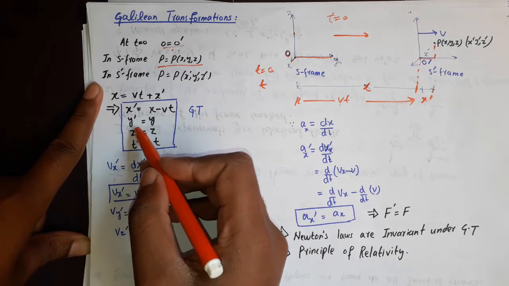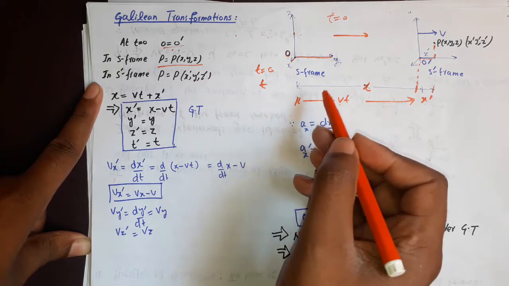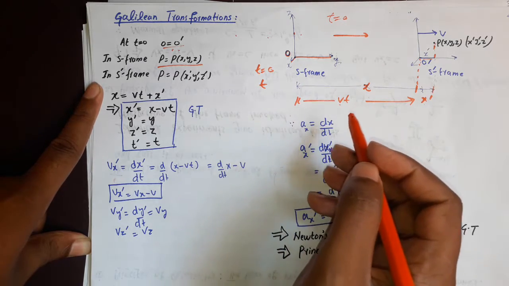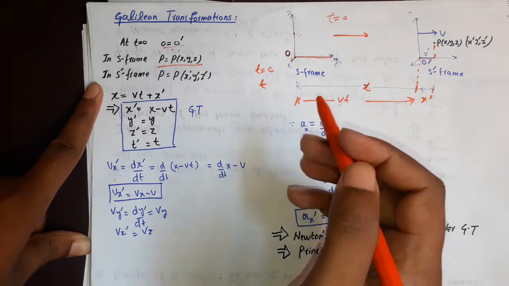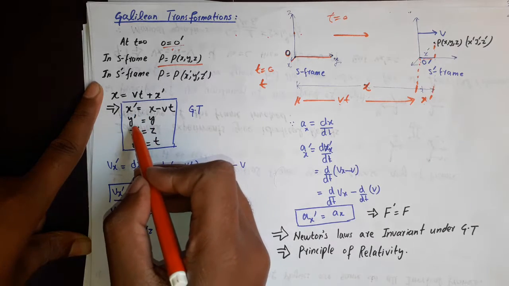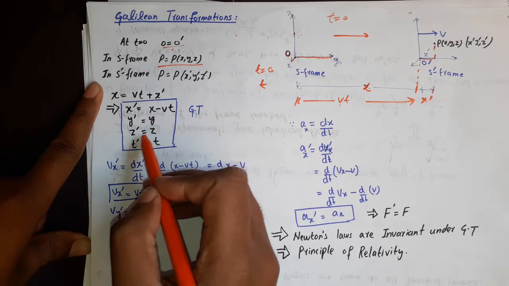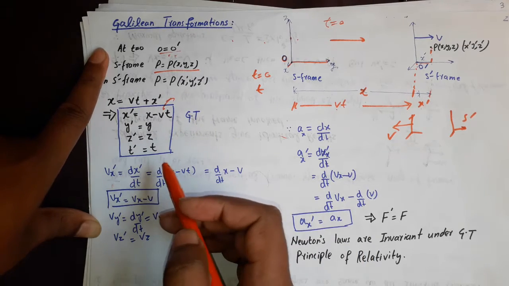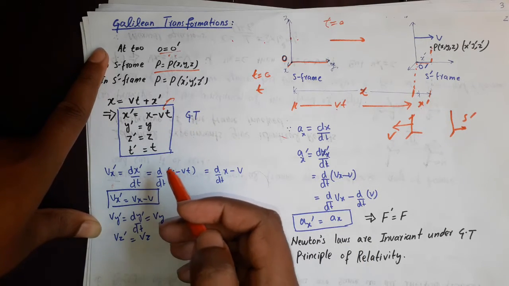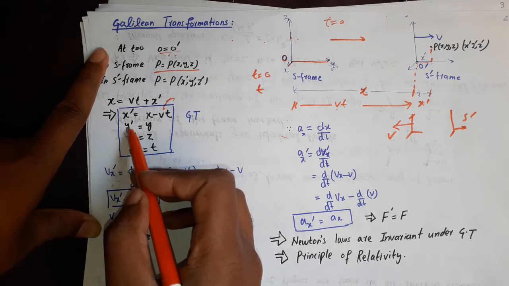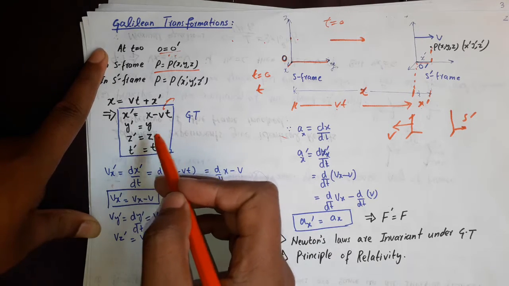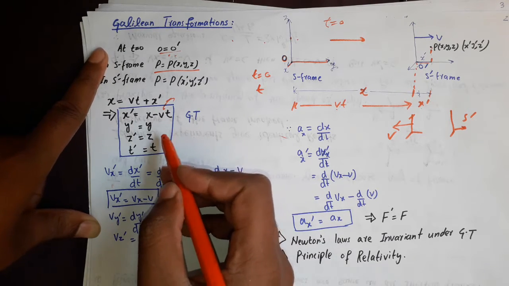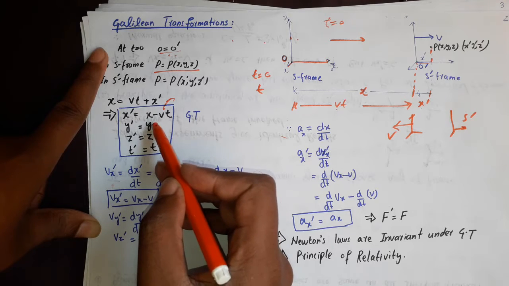Since the y and z axes are parallel to y prime and z prime, y will be equal to y prime, z will be equal to z prime, and t will be equal to t prime. These are the transformation equations, and they relate the primed coordinates with the unprimed coordinates.